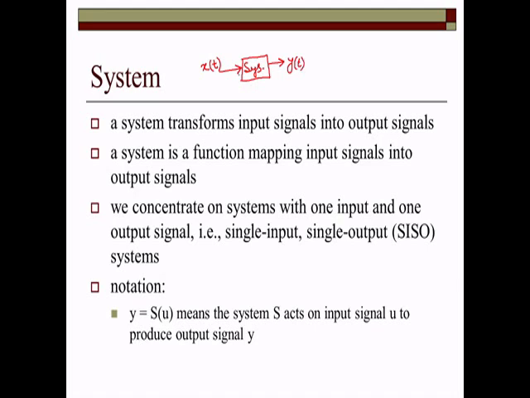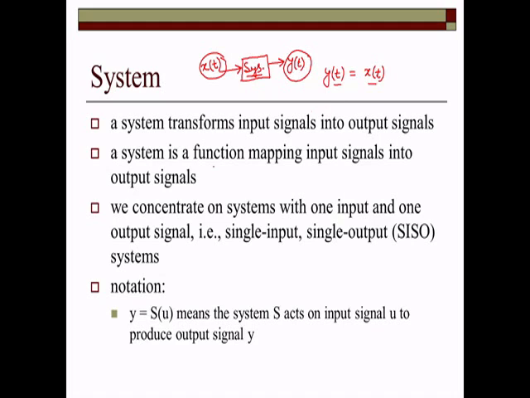So it means the system transforms a certain input signal into the output signal, right? Say we can say that y(t) is equal to x(t). It means this is the exact replica of the input. So it means this is an identity kind of system.